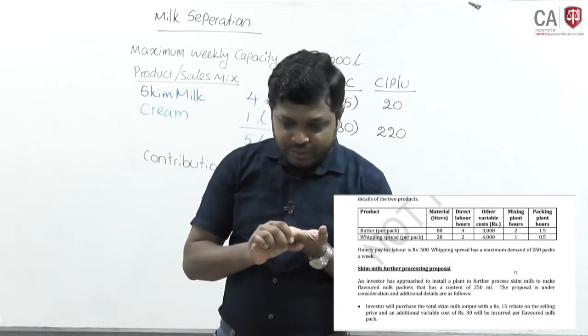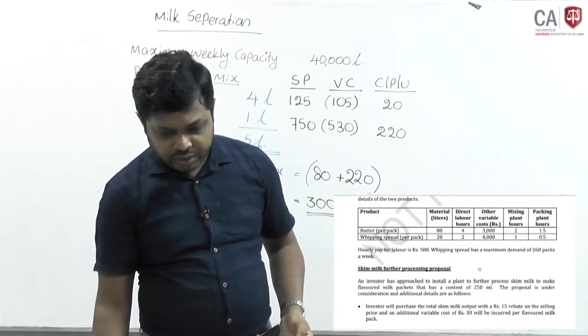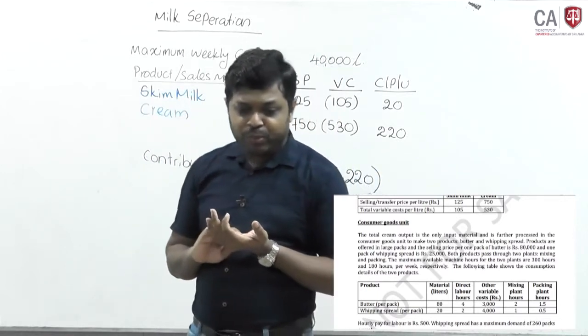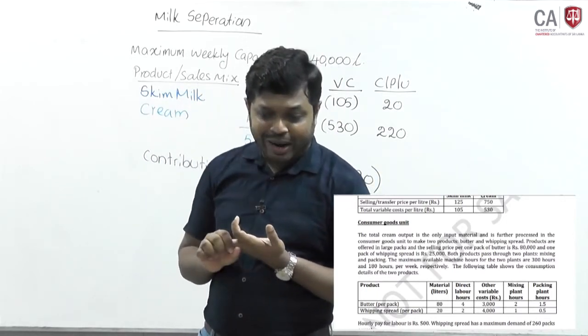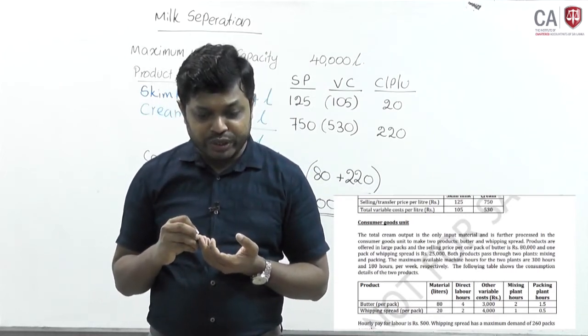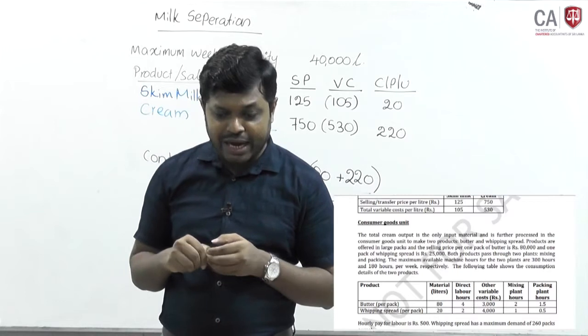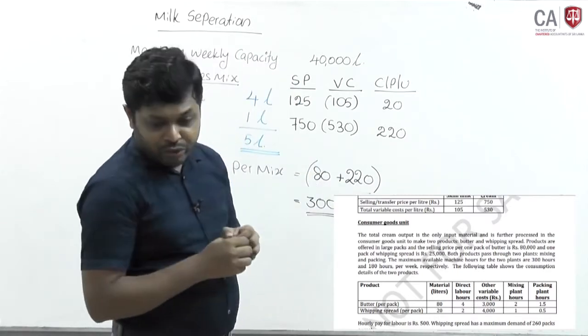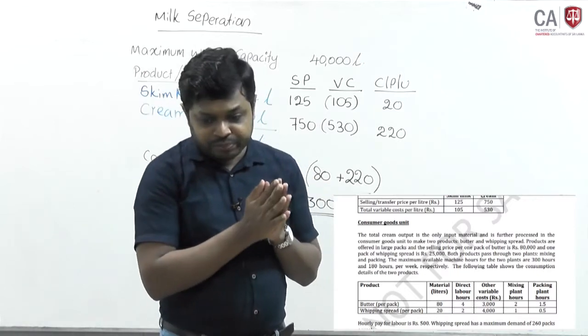The total cream output is the only input material and is further processed in the consumer goods unit to make two products, butter and whipping spread.